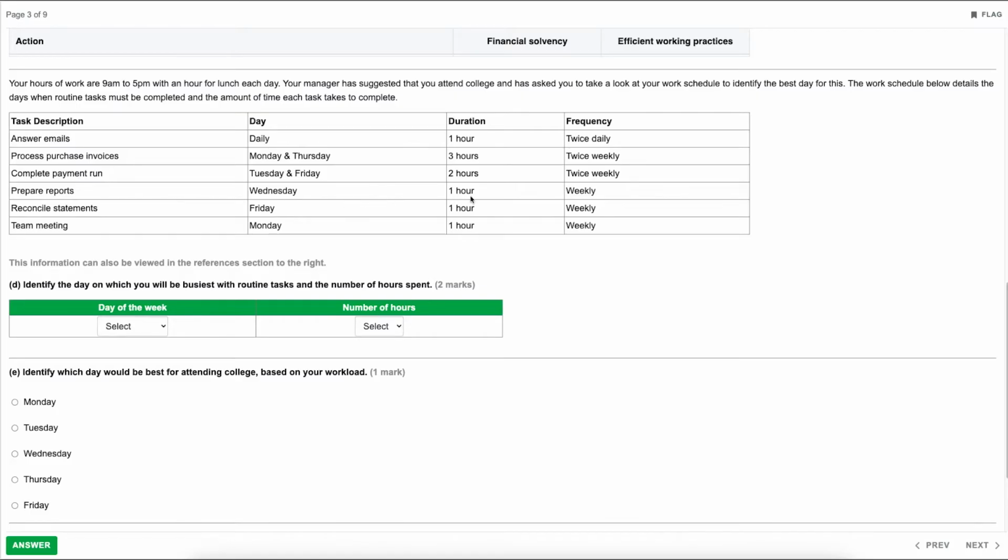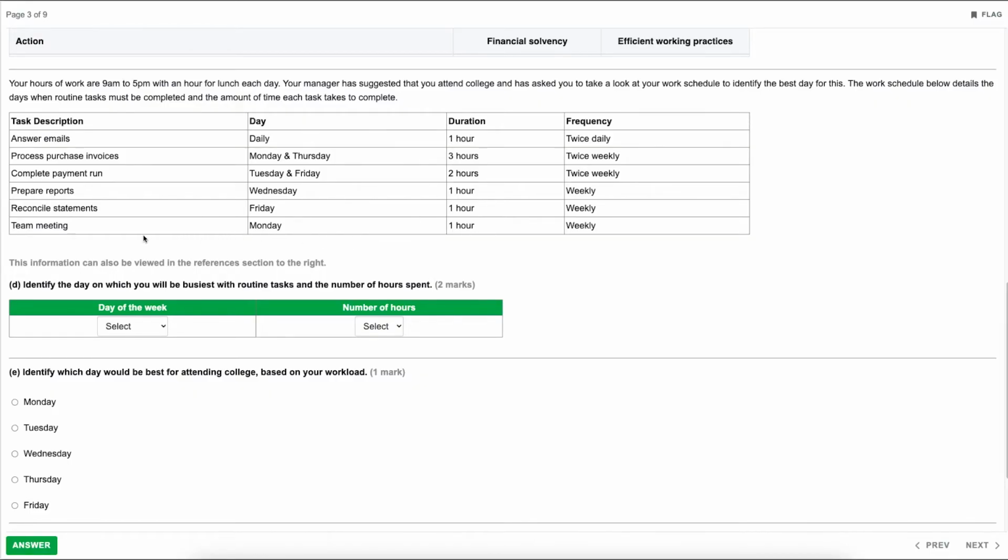Next, we've got preparing reports. That's Wednesday and that's just for an hour. So again, that still means that Monday and Thursday are the busiest. Reconcile statements is done on a Friday. Now, what that does mean is that Friday is now going to be equal to Monday and Thursday because we do complete the payment run on a Friday, which is 2 hours, and we reconcile statements on a Friday. So 2 hours plus 1 hour is 3 hours. So that would mean that we are as busy on a Friday as we are Monday and Thursday as it stands.